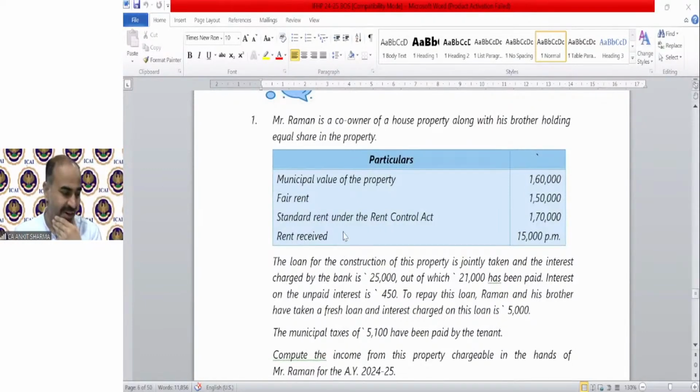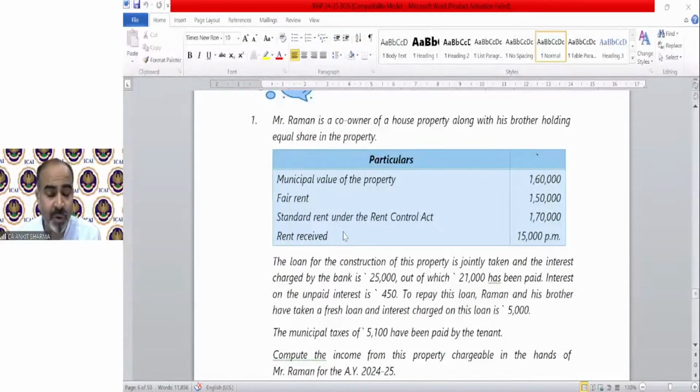The first is saying Mr. Raman is a co-owner of a house property along with his brother holding equal share in the property. This is a question of a co-owner again. Municipal value of the property is 1,60,000. Fair rental value is 1,50,000. Standard rent under the Rent Control Act is 1,70,000. Rent received is 15,000 per month. The loan for the construction of this property is jointly taken, and the interest charged by the bank is 25,000, out of which 21,000 has been paid.